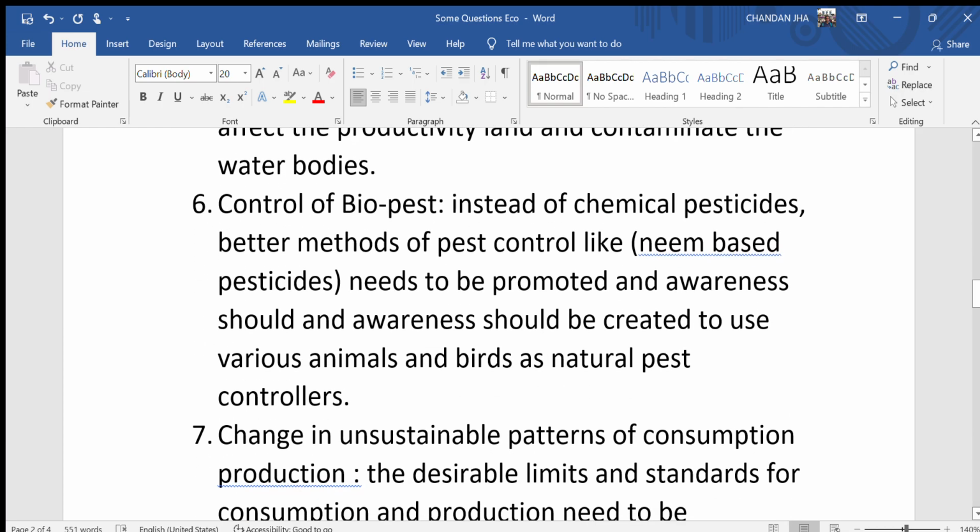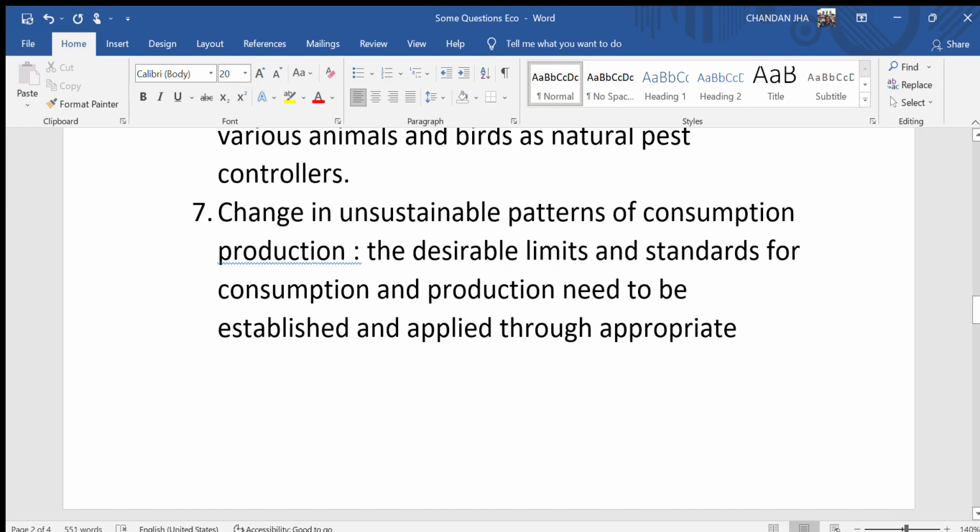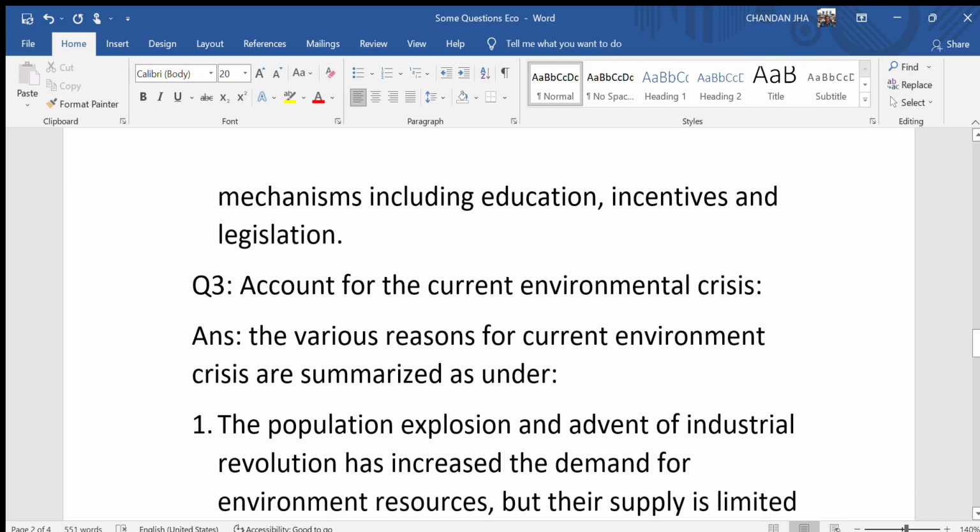Sixth, control of biopest. Instead of chemical pesticides, better methods of pest control like neem-based pesticides need to be promoted and awareness should be created to use various animals and birds as natural pest controllers. Seventh, change in unsustainable patterns of consumption and production. The desirable limits and standards for consumption and production need to be established and applied through appropriate mechanisms including education, incentives and legislation.